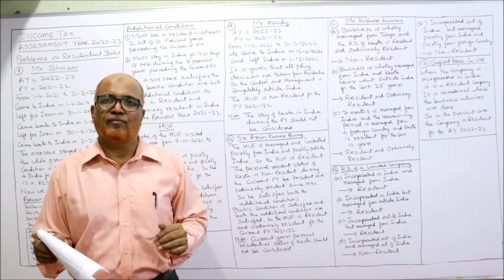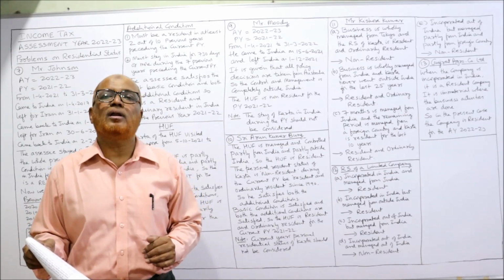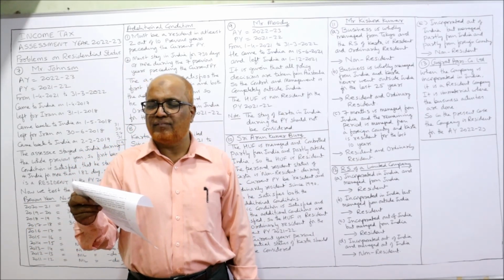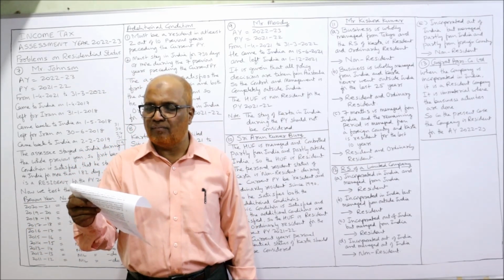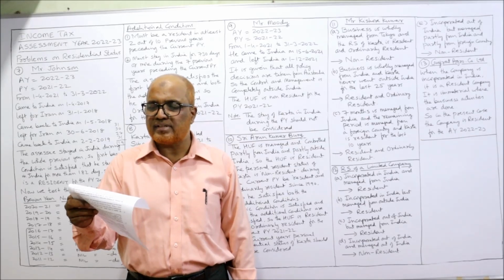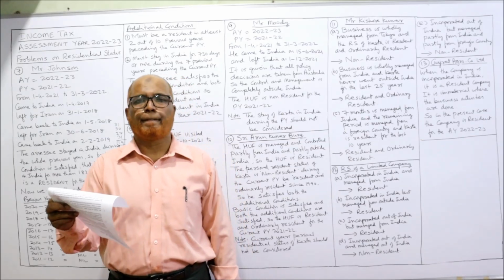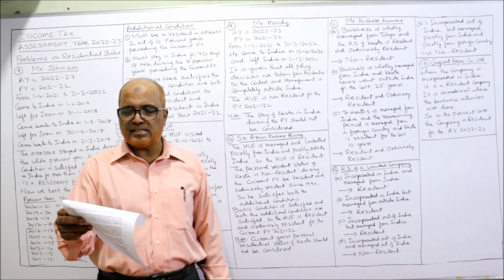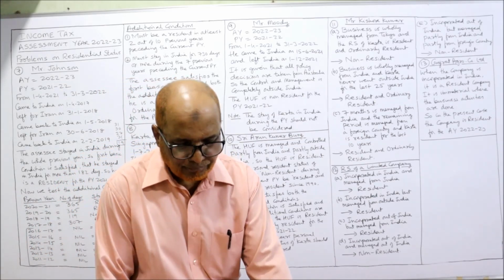So this HUF is called non-resident HUF. He came to India on 15th June 2021 after 15 years and left India on 1st December 2021. From June to December, he was in India. Determine the residential status of HUF.